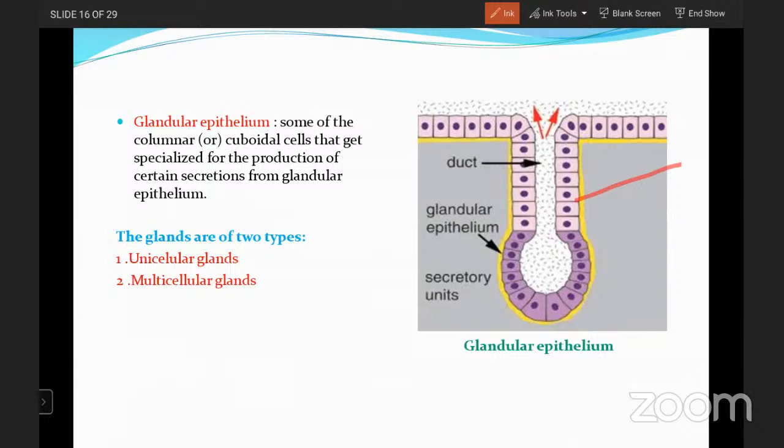Again there are two types, unicellular and multicellular. If it has only one cell, that is unicellular. If it has more cells, like clusters, that is multicellular glands. Glandular epithelium means some columnar or cuboidal cells get specialized for the production of certain secretions. If it is made up of a single cell, it is unicellular. If it is made up of many cells, it is a multicellular gland.